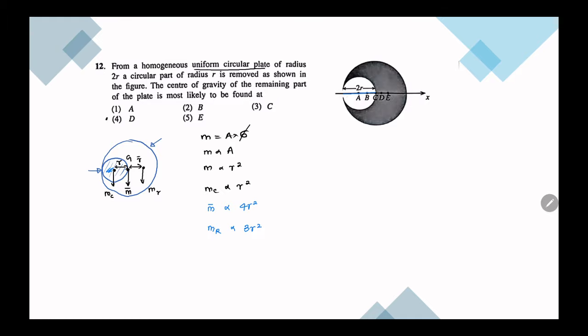Now using principle of moment, finding the center of gravity is sigma of mx equal to sigma of m into x bar, which means you can take moment for each component separately, add them, and it will be equal to the resultant's weight into distance to the center of gravity from the point we take moment.